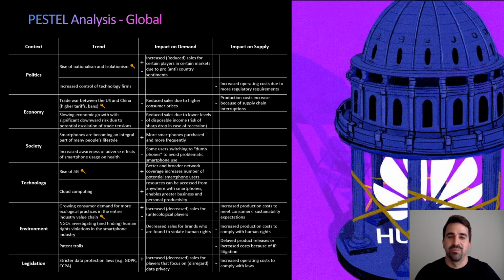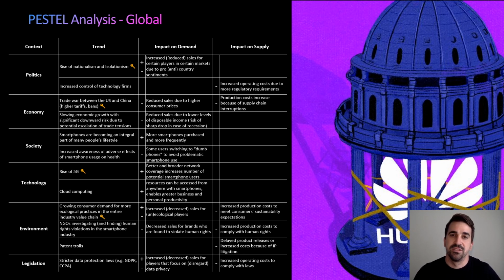As you know, I'm no fan of reading PowerPoint slides to people, so I'm going to focus on what we think are the 4 key global macro trends at the time of the case in 2019. The first key trend is the rise of nationalism and isolationism. In 2019, Trump was the president of the United States, and under his presidency, the US was pursuing an America first foreign policy doctrine, which also included very strong anti-Chinese rhetoric.